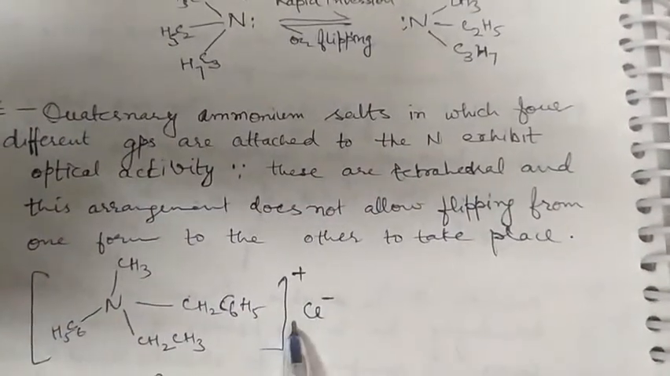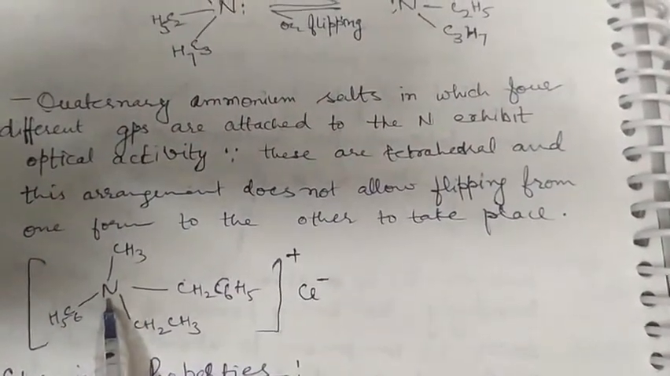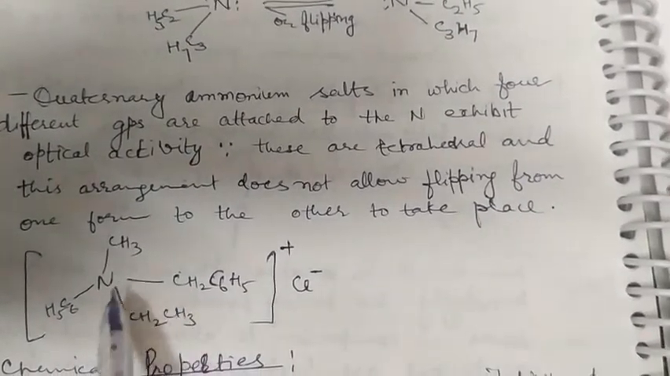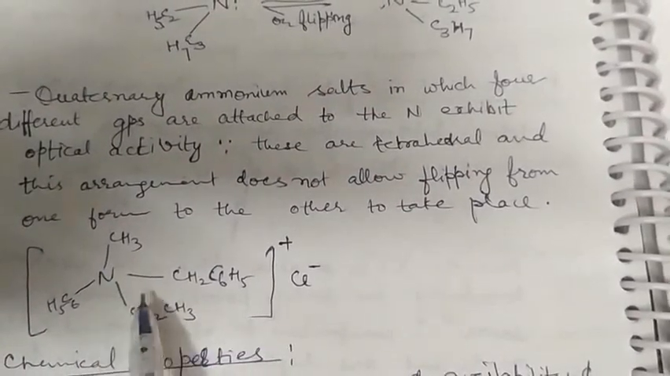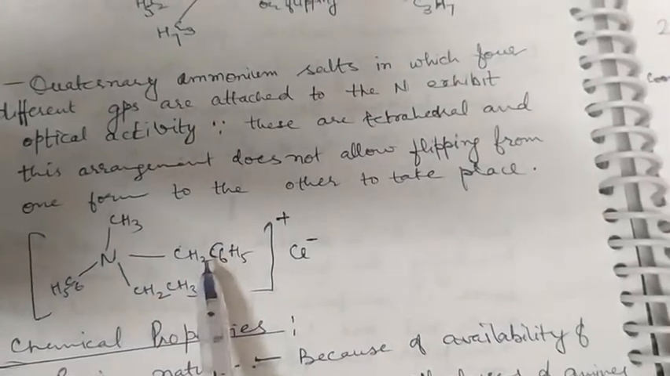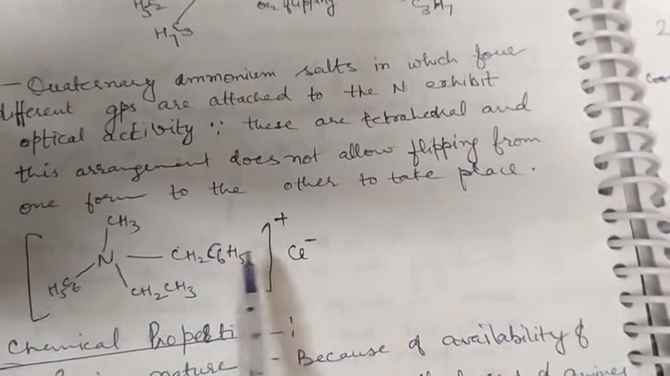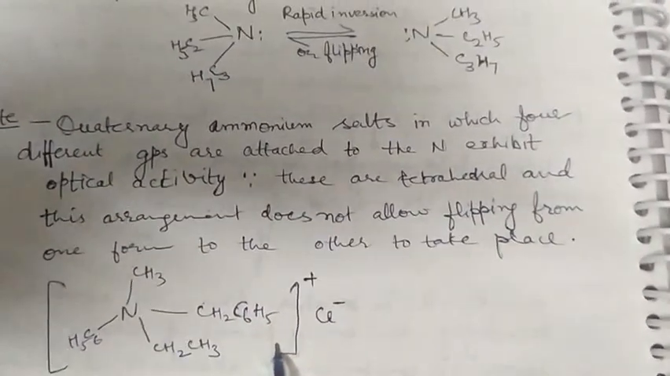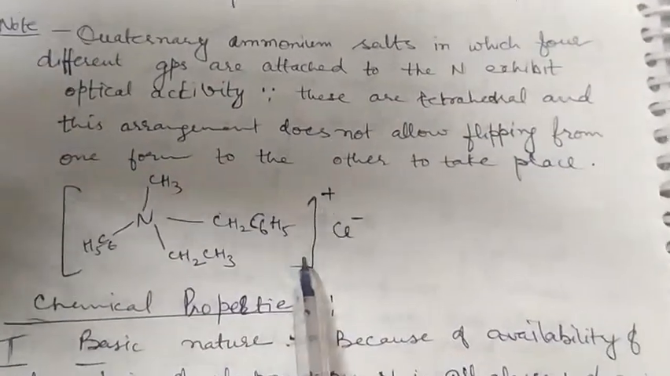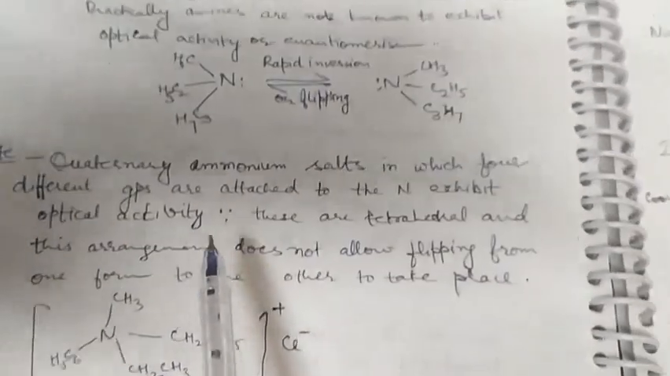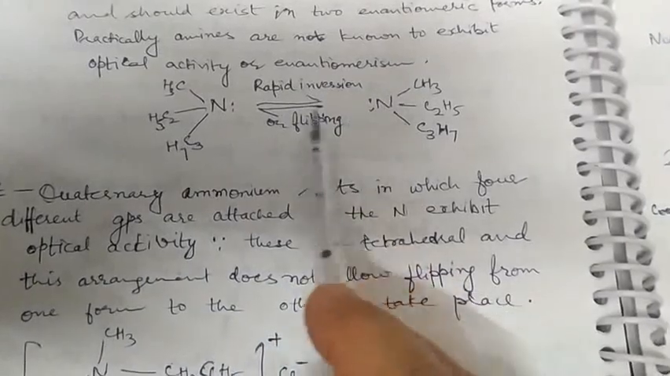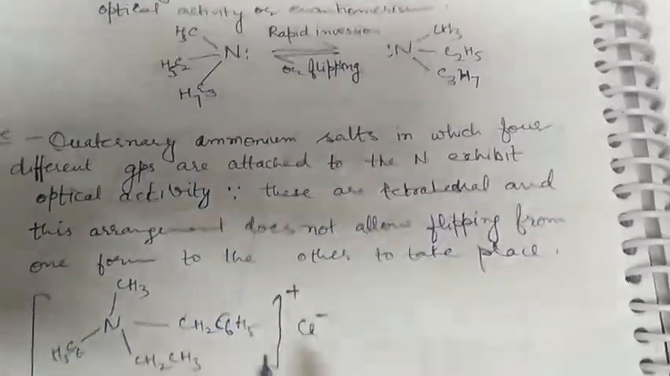These quaternary ammonium salts, in which nitrogen is attached to 4 different groups, exhibit a tetrahedral arrangement, and this arrangement does not allow flipping from one form to the other. Hence, these quaternary ammonium salts show optical activity, in contrast to tertiary amines, which, due to flipping, don't show optical activity.